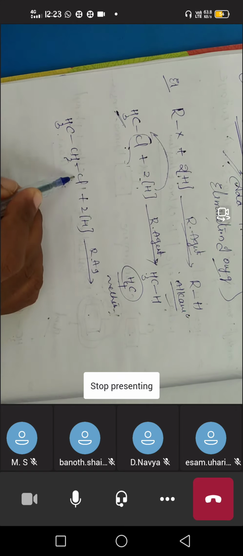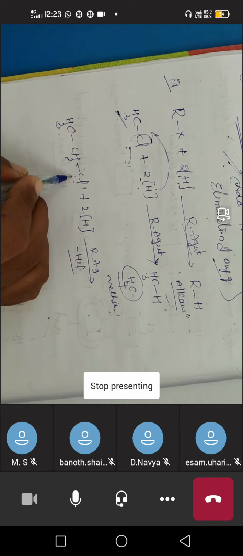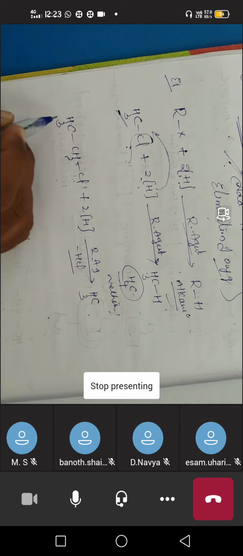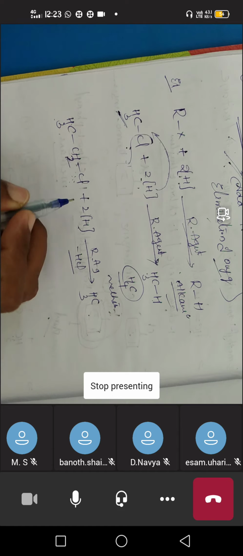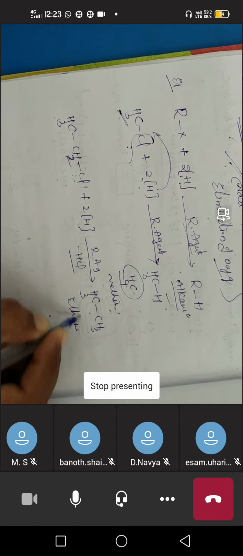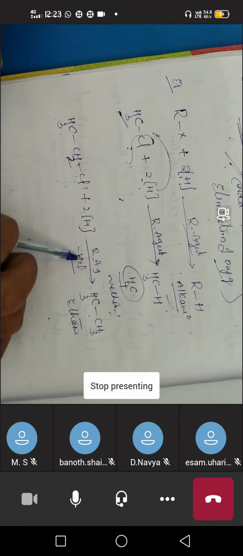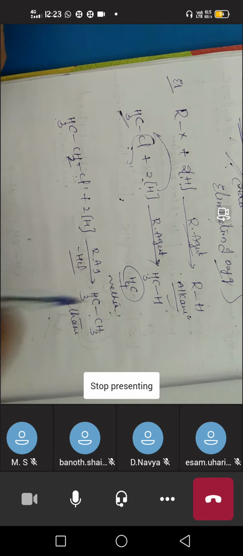One hydrogen and one chlorine go out as HCl, and in place of chlorine a new hydrogen comes and attacks. So we get CH3CH3, which is ethane. When alkyl halides undergo reduction in presence of a reducing agent, we get alkanes, like methane and ethane.